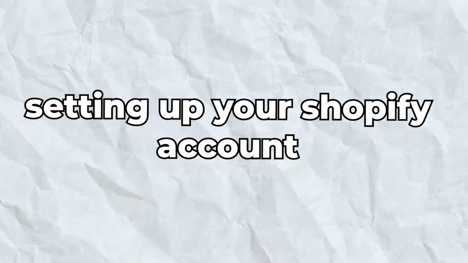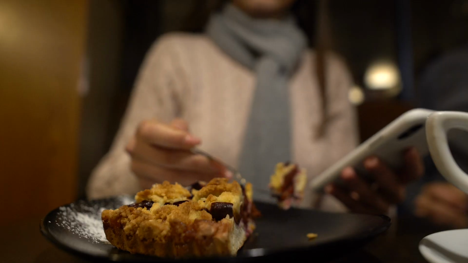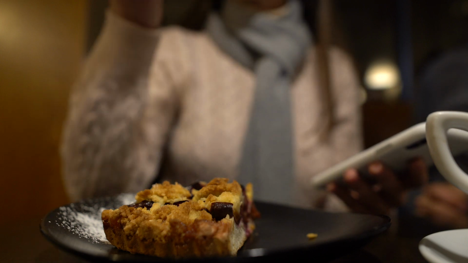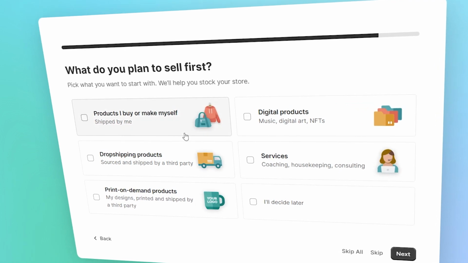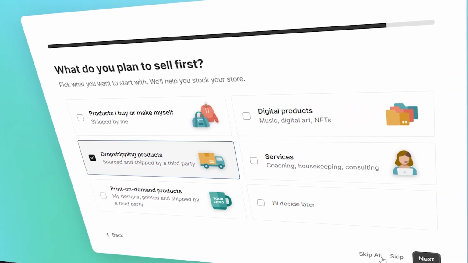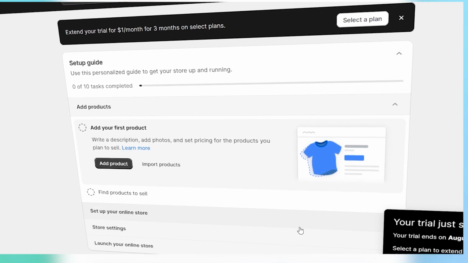Step 1. Setting up your Shopify account. Get ready, adventurers, because we're about to lay the cornerstone of your affiliate marketing empire. Creating your Shopify account is as easy as pie and twice as satisfying. Anyway, just a few clicks and voila! Your online realm awaits. Choose your plan, create a catchy name, and behold your brand new store. Worried about getting stuck? Don't be. Shopify guides you like a loyal sidekick through every twist and turn.